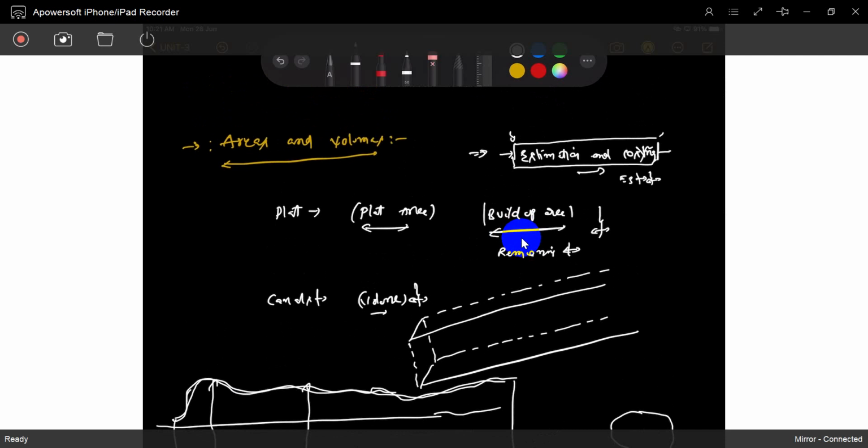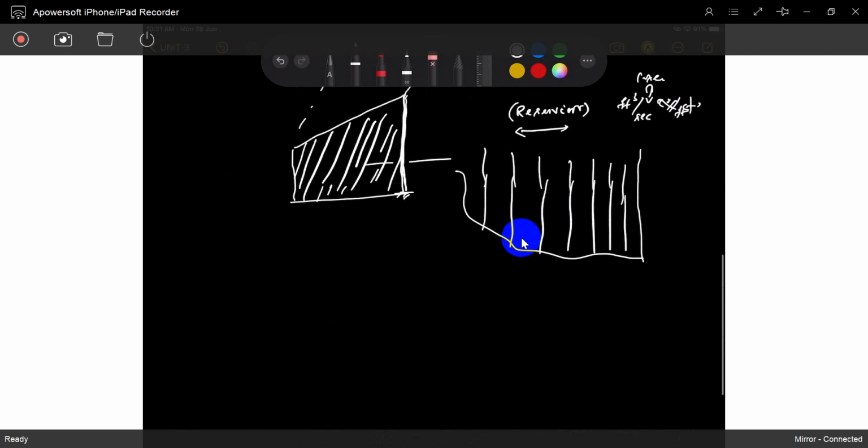Sir, we already learned it in school, so why is it complicated? Mostly in civil engineering, plots, areas, canals, digging, earthworks and retaining walls have irregularity of shape. That is the main complication: irregularity in the shape. If the shape is regular, like a triangle or rectangle, area is equal to breadth into height, and you can easily find it.